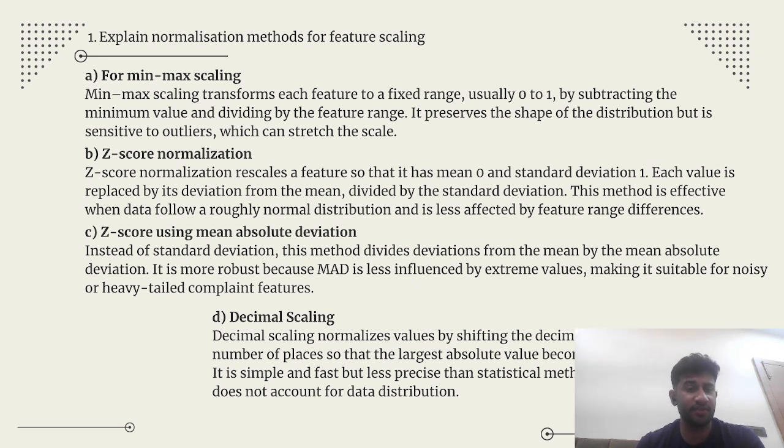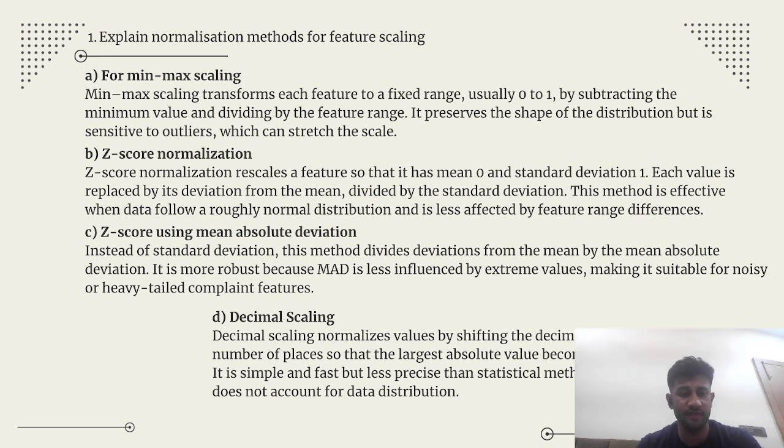Z-score normalization rescales a feature so that it has mean 0 and standard deviation 1. Each value is replaced by its deviation from the mean divided by the standard deviation. This method is effective when data follows a roughly normal distribution and is less affected by feature range differences.